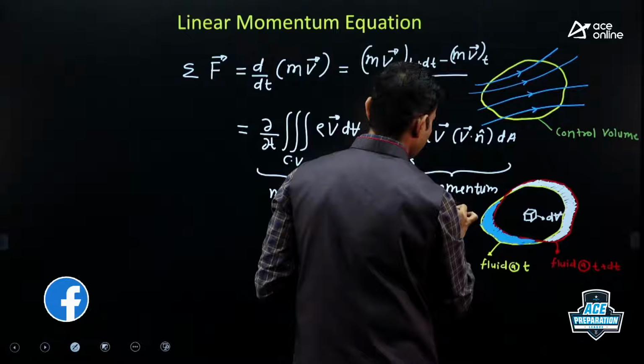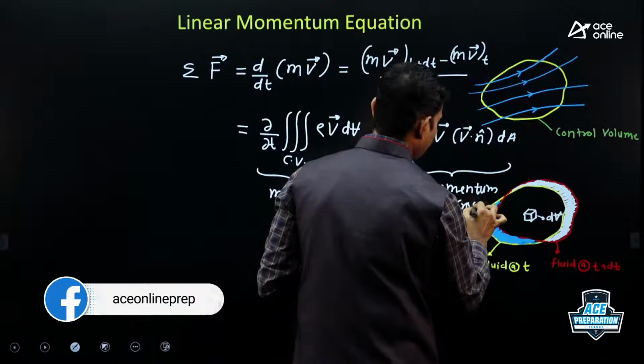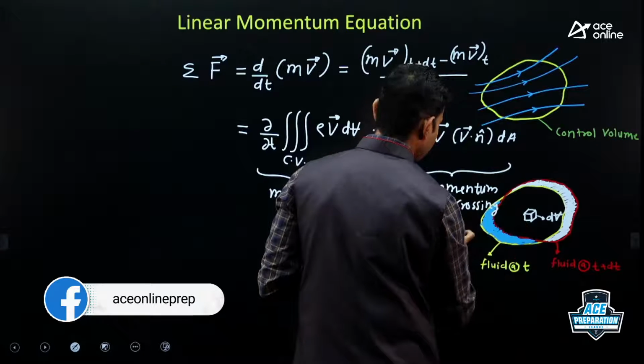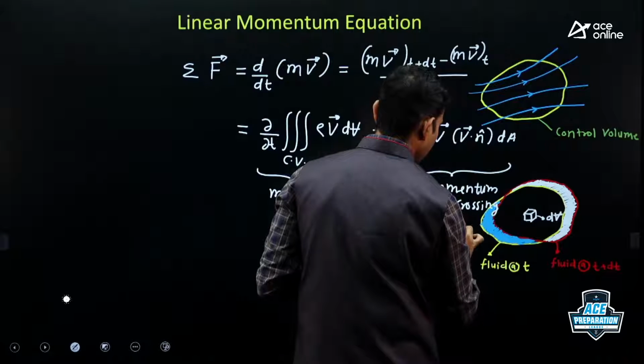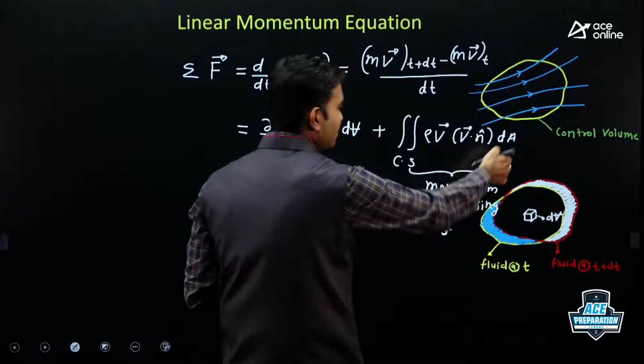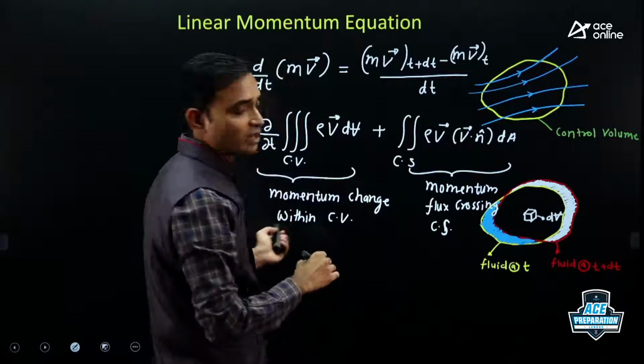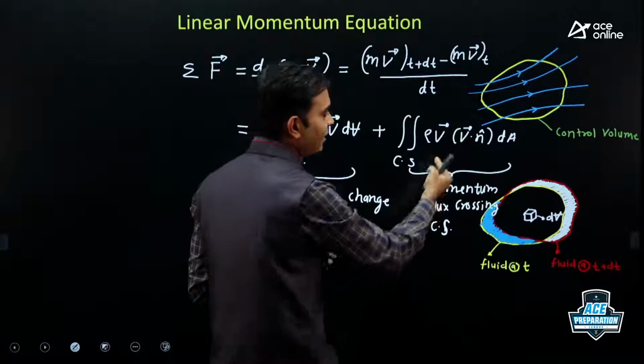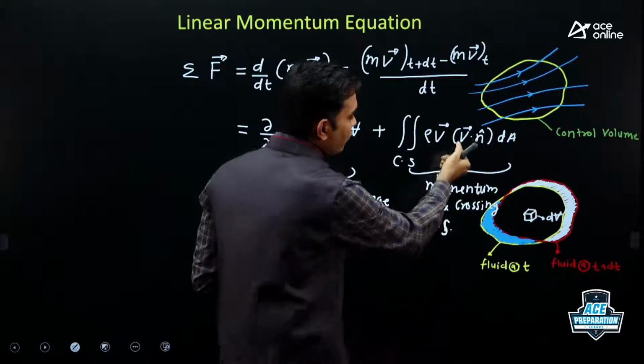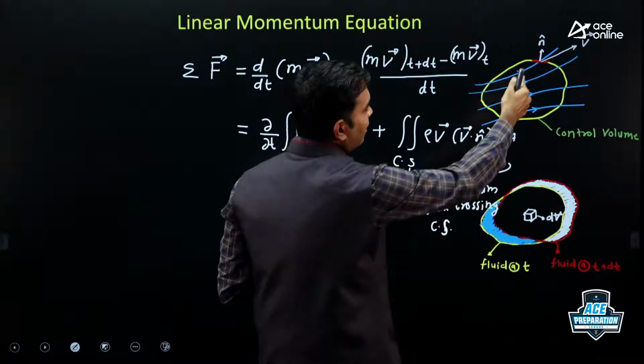Momentum flux crossing the control surface. This is evaluated over the control surface. Now students who are good at mathematics may know that V dot n indicates the normal vector.